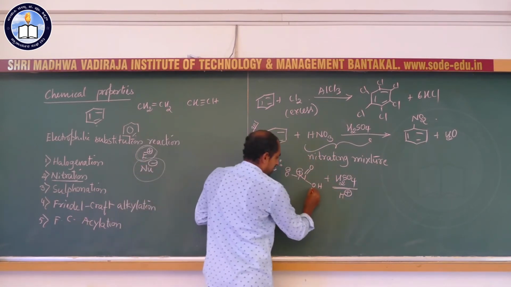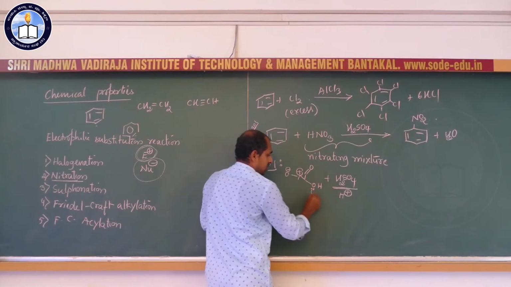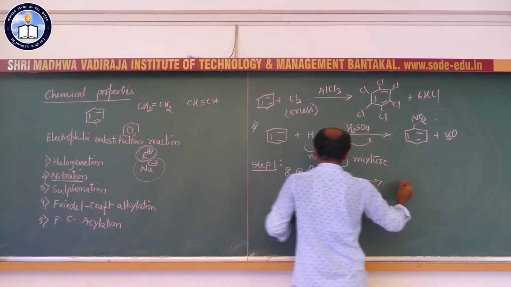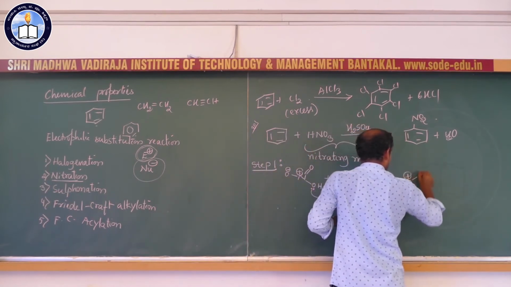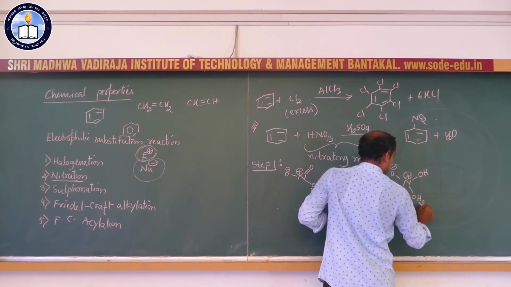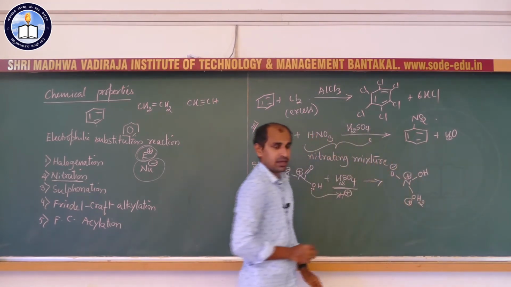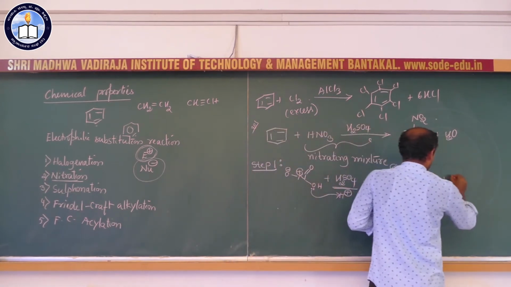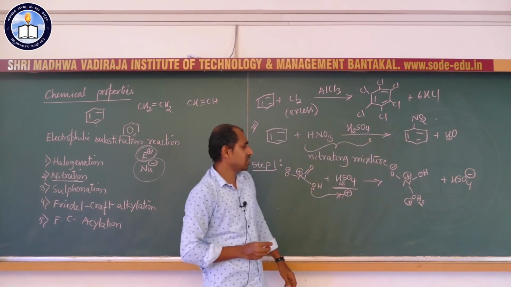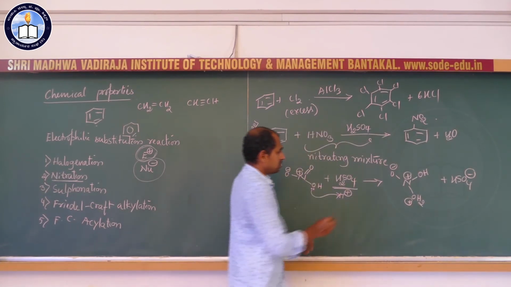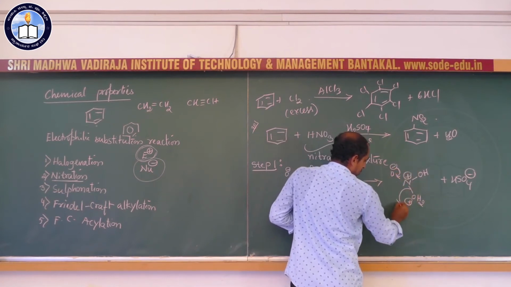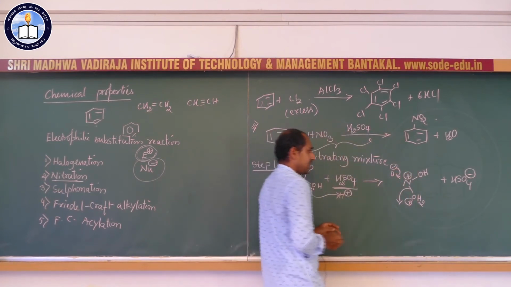This nitric acid has a lone pair over oxygen and accepts the proton given by sulfuric acid, so it converts into this intermediate. Okay. H2SO4 donates one proton, so H2SO4 itself converts into HSO4 minus. Now, this negative charge shifts here and a molecule of water is eliminated.